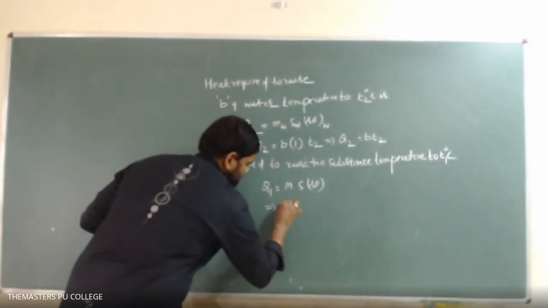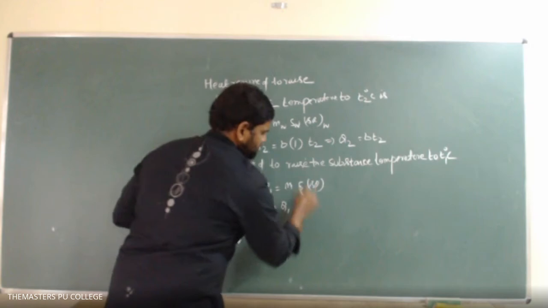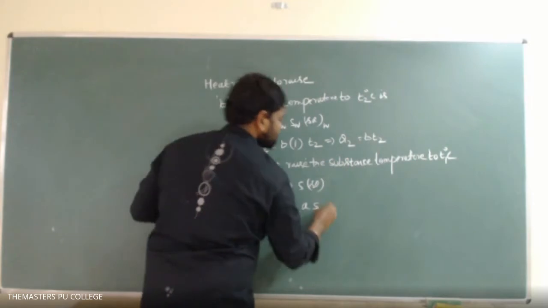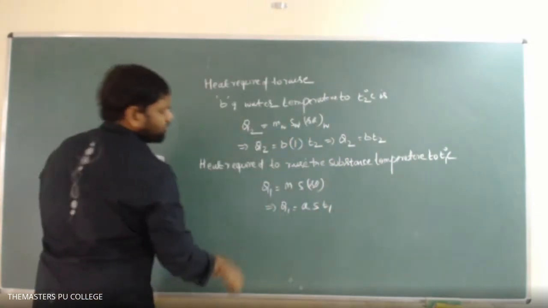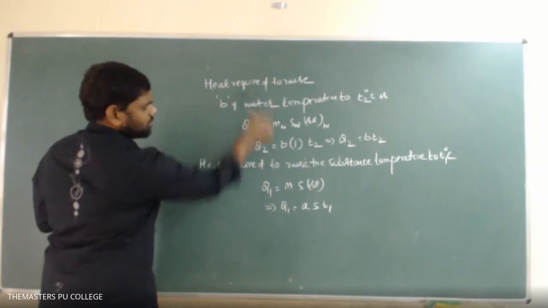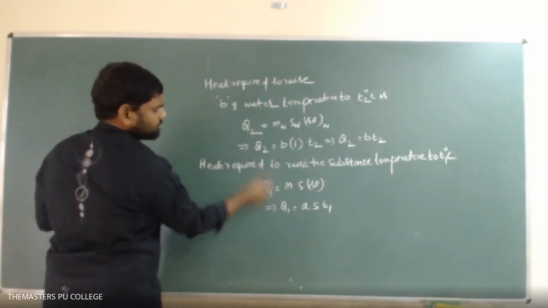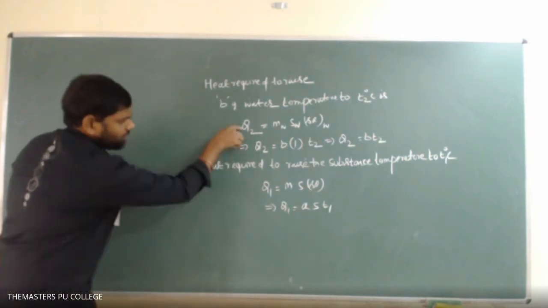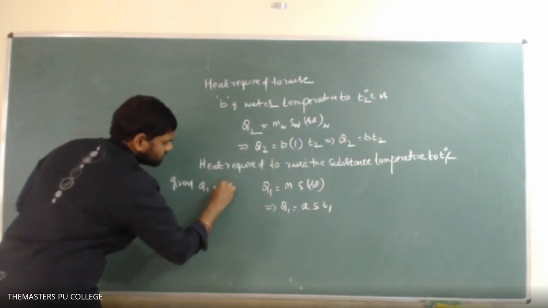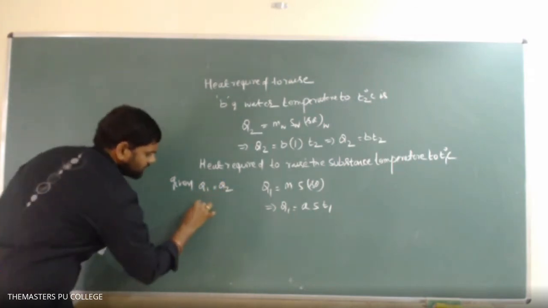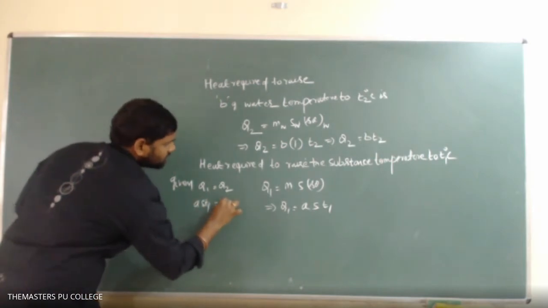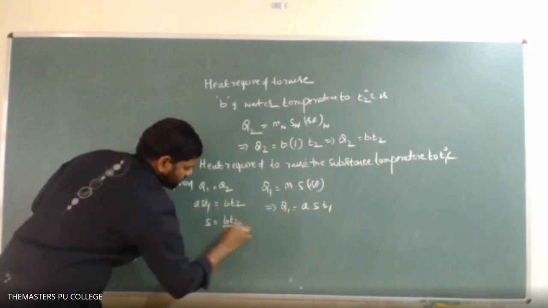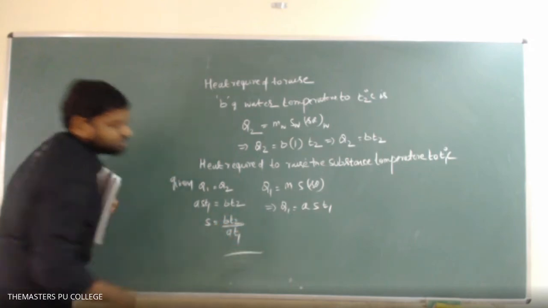So mass of the substance is given as A, specific heat is what we would like to calculate, and the temperature rise in the substance is T1. The problem says this substance and this water require the same heat. So if I equate these two, Q1 equals Q2, I can write A S T1 equals B into T2. Therefore S equals B into T2 upon A T1. That's it.